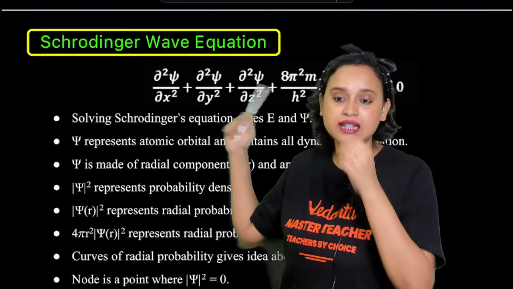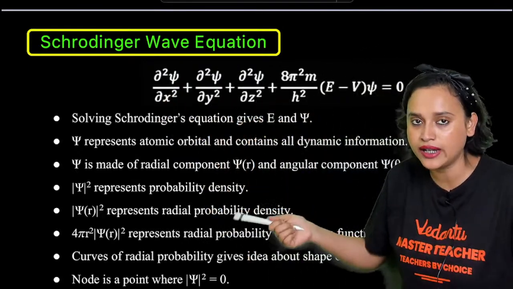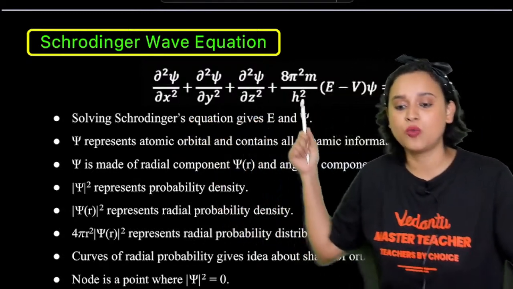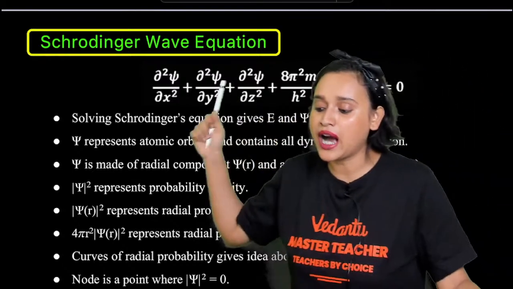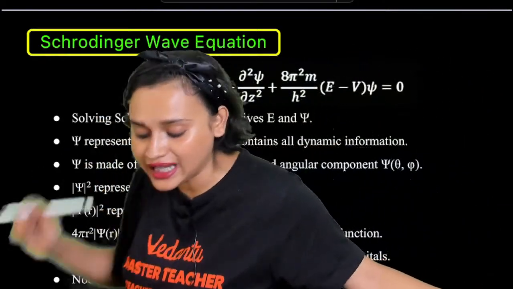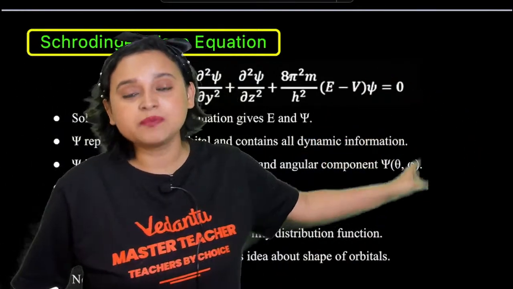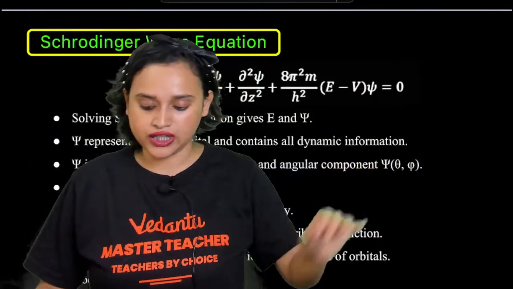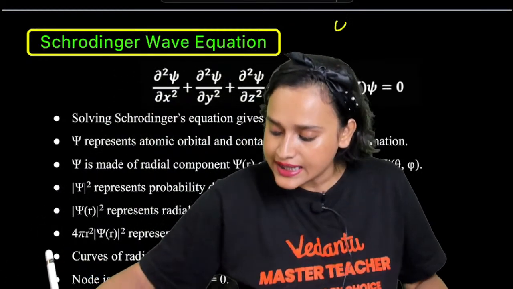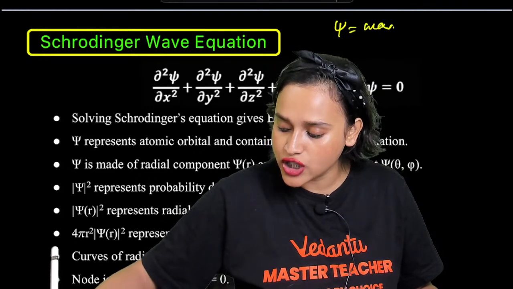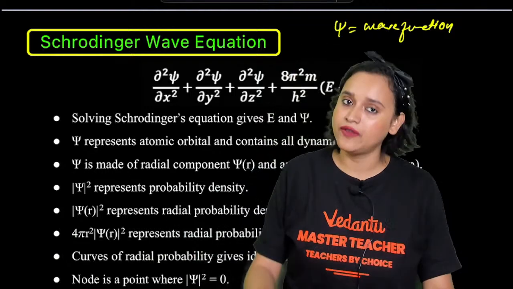If you look at this complex equation, that is del square psi by del x square plus del square psi by del y square plus del square psi by del z square plus 8 pi square m by h square multiplied by (E minus V) multiplied by psi is equal to 0. Here, what is what, everybody? Psi is your wave function.